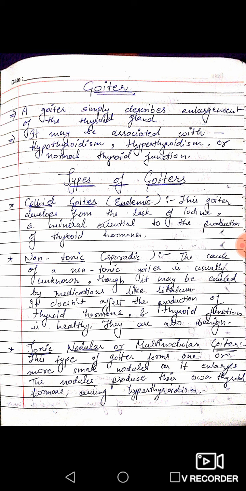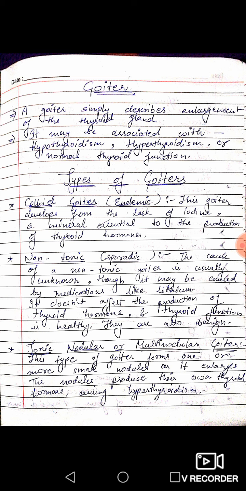Next, non-toxic or sporadic goiter. In this type of goiter, the cause is usually unknown, though it may be caused by some medications like lithium, etc. It does not affect the production of thyroid hormone and thyroid function. They are also benign.